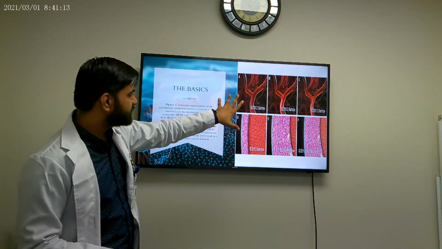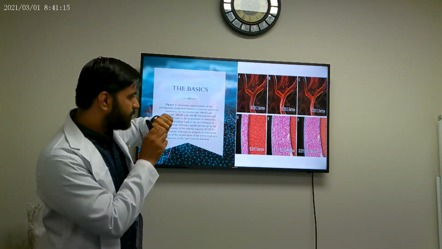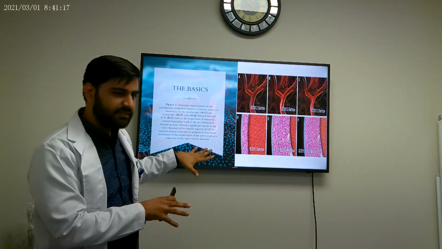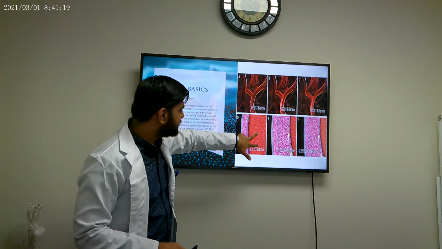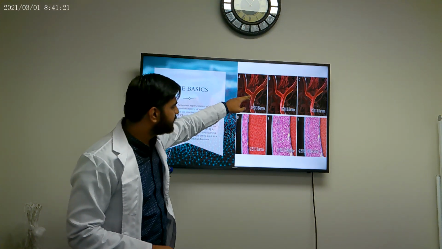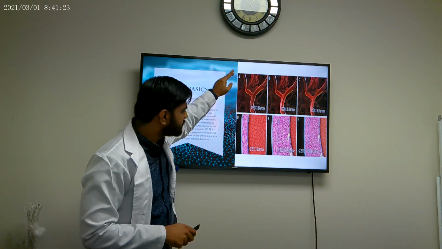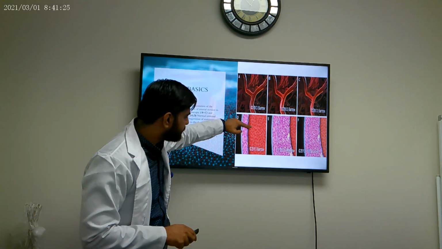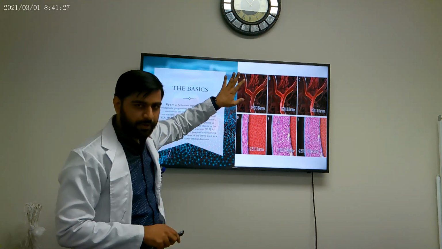Now this is the picture. This is basically where, through the microscope, we are seeing what happens in the vessel. First, A and D are normal images. As you can see, the lumen is normal, the outer diameter is normal. Here there is no intimal proliferation, the red blood cells are flowing properly.